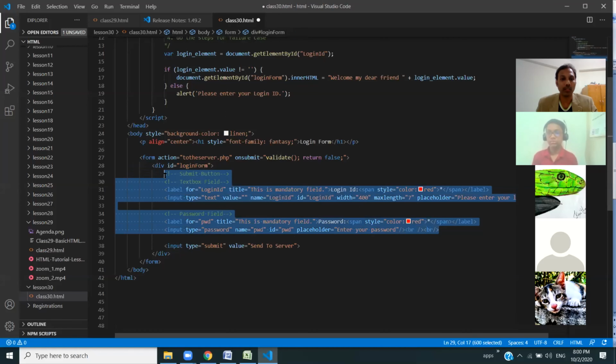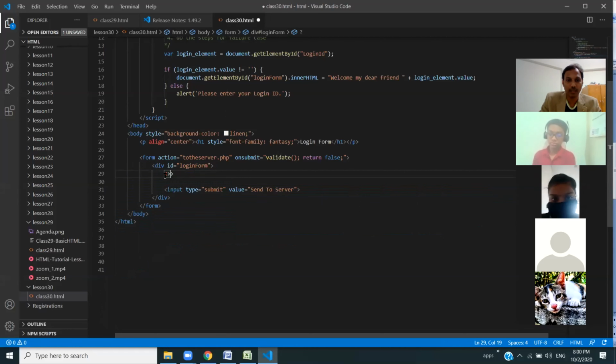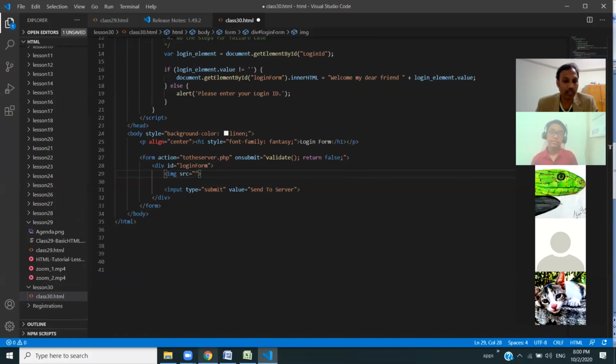So here, let me open the image tag. IMG and then src equal to. I don't have an image, so let me download an image.